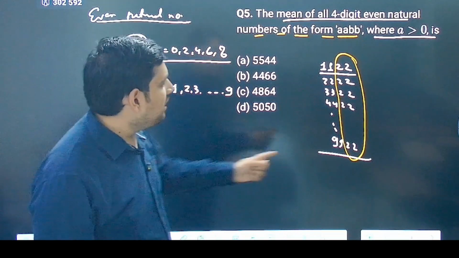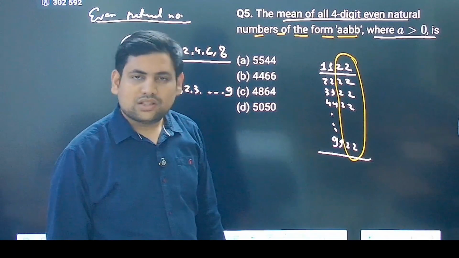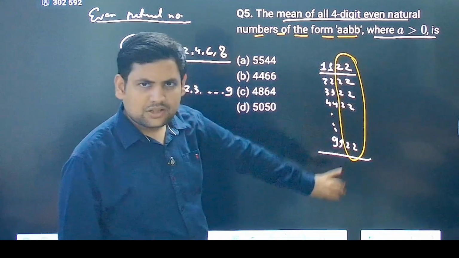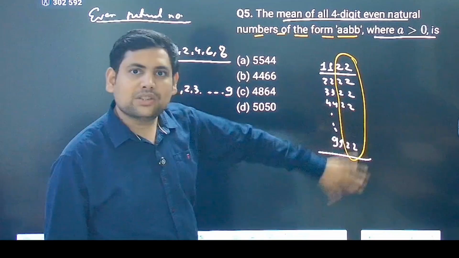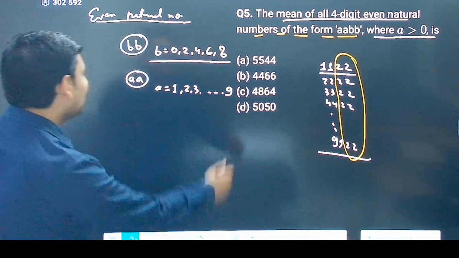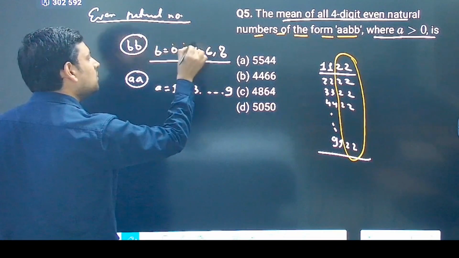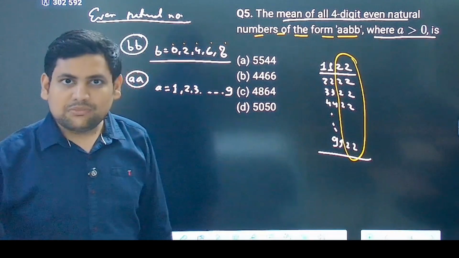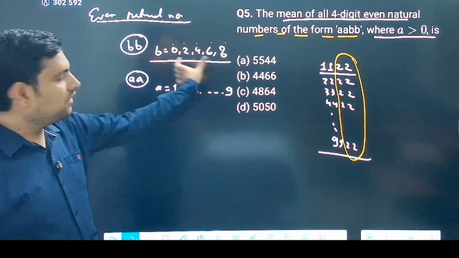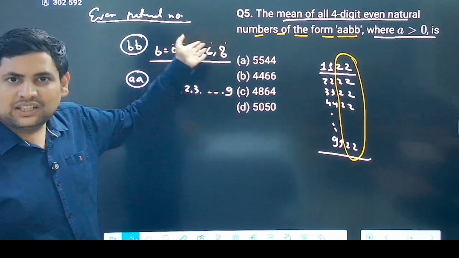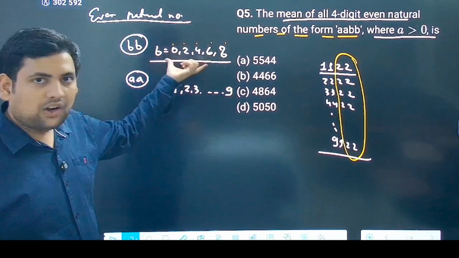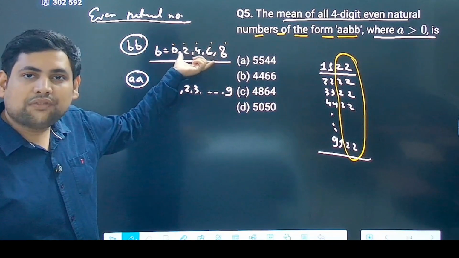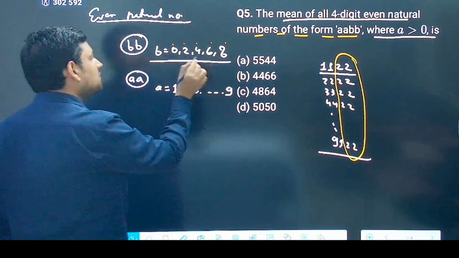Now, how many numbers with 22 you can get? Same as 44, correct? Last 2 digits 44, same as 66, same as 88. So what are the possibilities here? 0, 2, 4, 6, 8. If I take all those numbers and sum them, I will have equal occurrences of all of them. Let's say n times all of them are repeated. What is the average of these 5 numbers? 0, 2, 4, 6, 8.